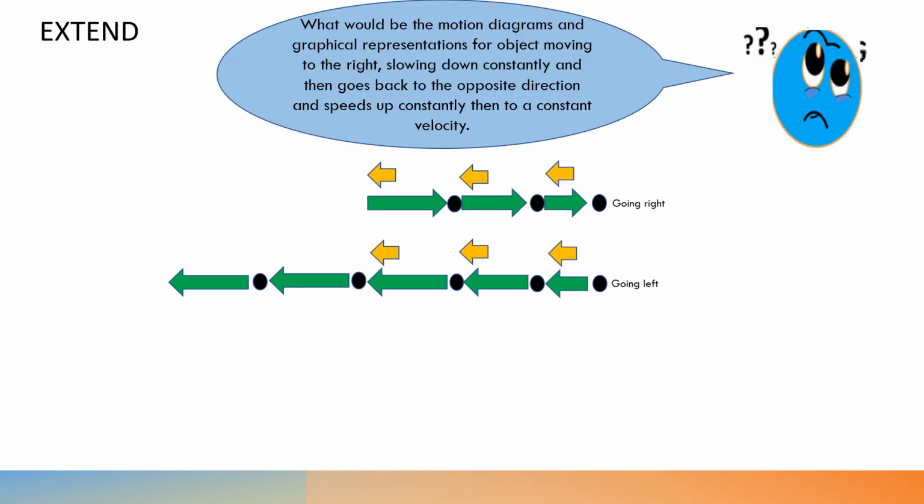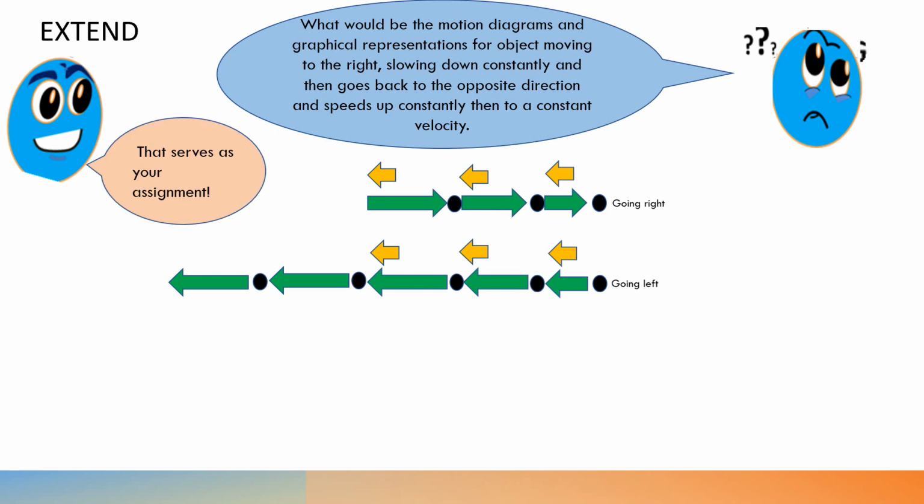Extend. What would be the motion diagrams and graphical representations for an object moving to the right, then slowing down constantly, and then goes back to the opposite direction and speeds up constantly, then to a constant velocity? That serves as your assignment. No, I want you to help me, please. Okay.